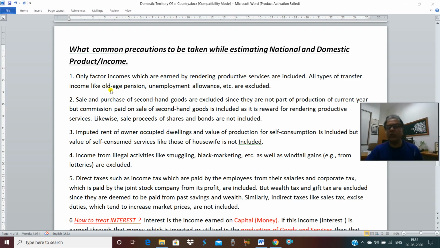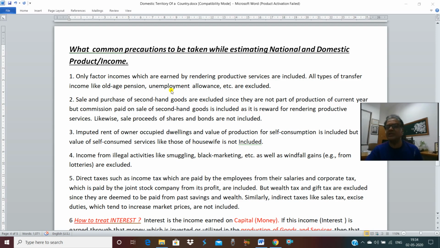Against that old age pension, that person is not rendering any goods and services, not contributing in the flow of goods and services. Second, for example, unemployment allowance. It is given to the person who is unemployed, so he doesn't have income, and he can fulfill his basic needs. Against this money, he is not contributing any flow of goods and services.